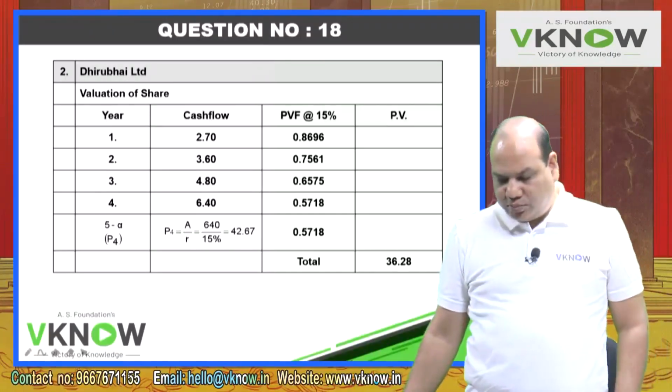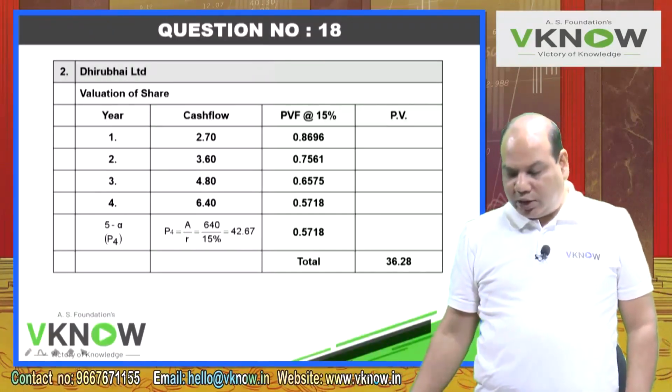So time over, let us check the answer. I will only give you the total of this, which I have: 36.28. This is the answer if minority investments are acquired for these two companies.